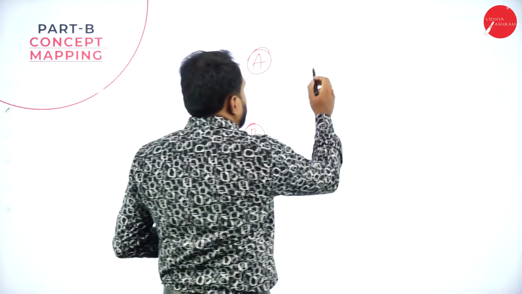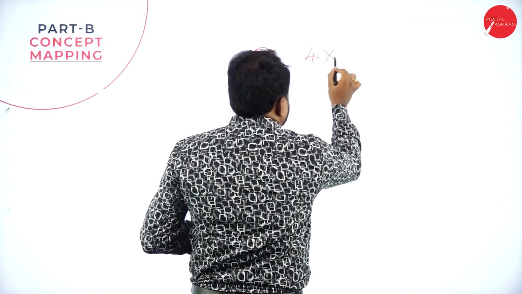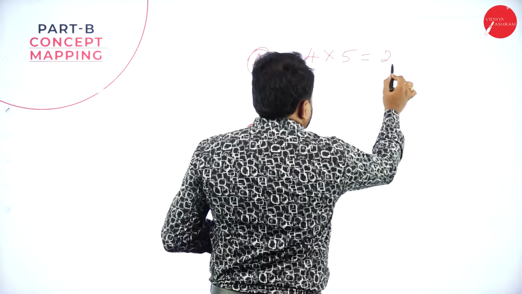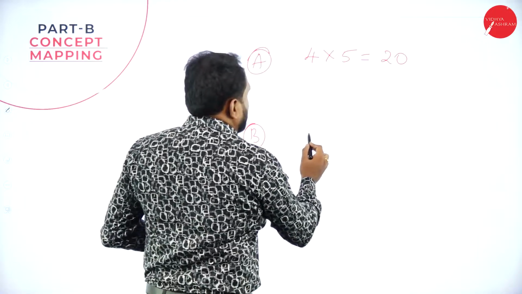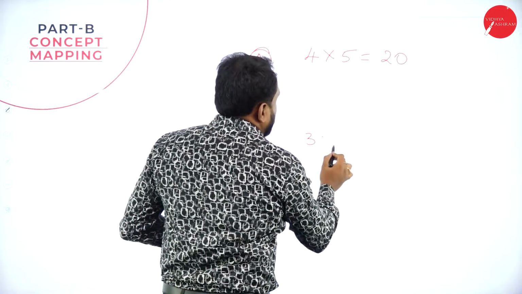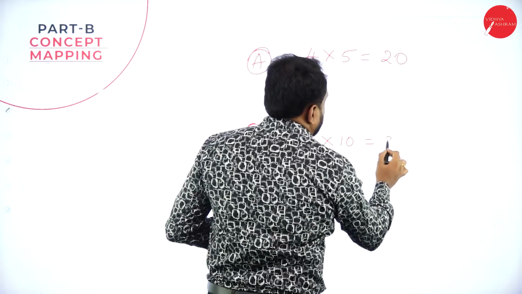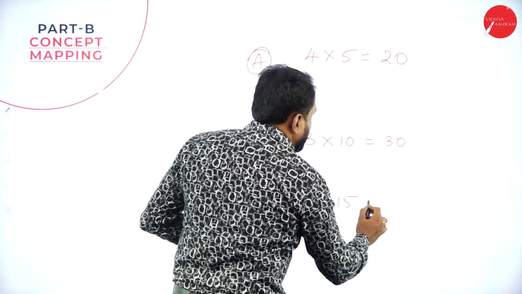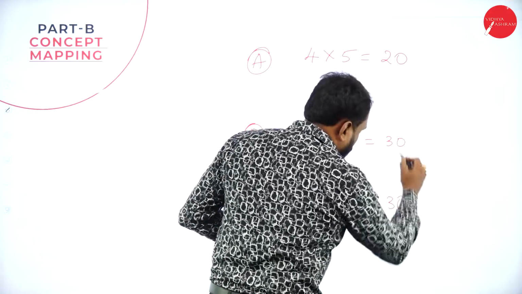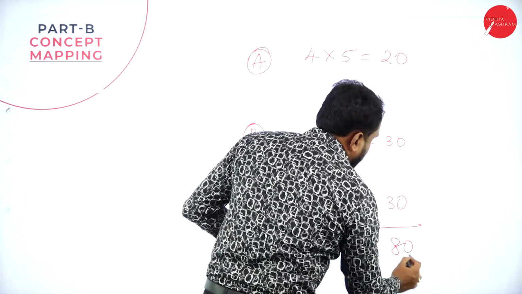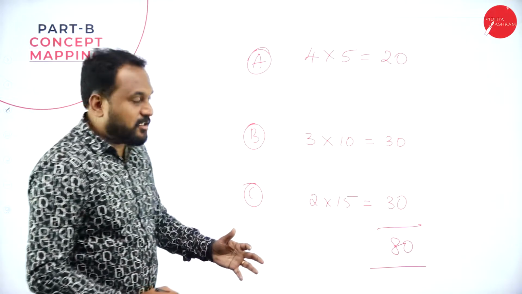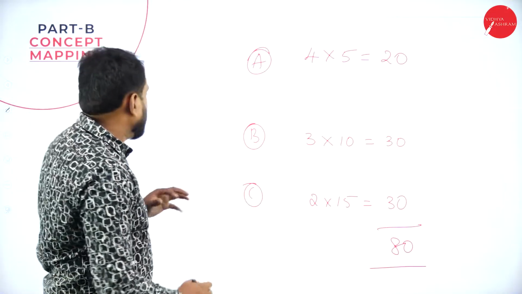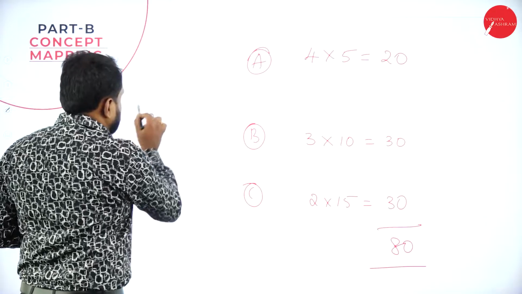Now, Part A, we have 4 into 5 is equal to 20. Part B is all about, say you have 3 into 10 is equal to 30, and then we have 2 into 15 is equal to 30. In total, it is 80 marks, and this is the external which we are talking about. Now, totally we have 6 chapters.